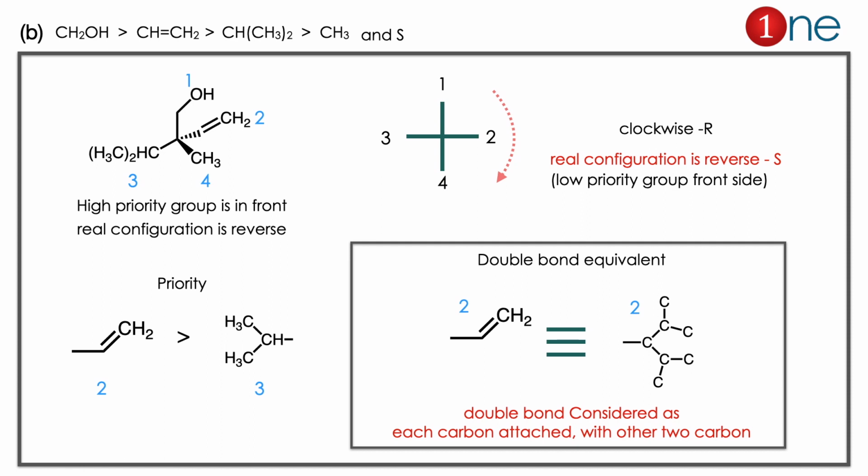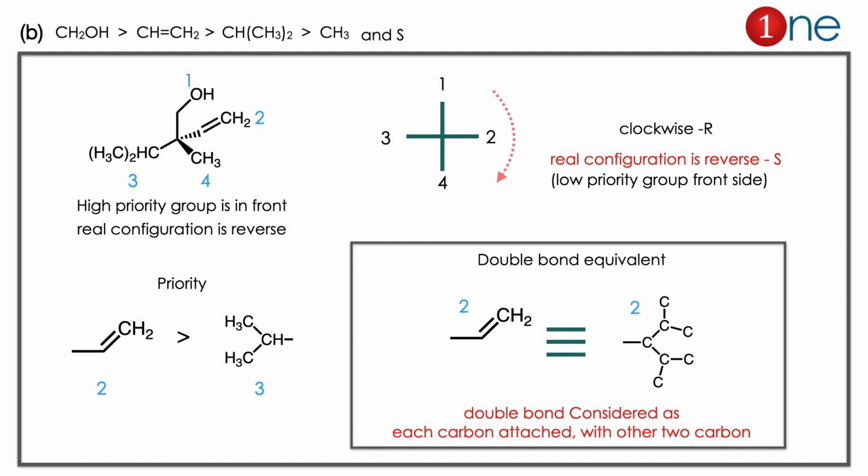Here the problem looks deceptively simple. The problem needs more detailing here. Let us look at the possibilities. First priority goes to the alcohol, no doubt. Second priority goes to the alkene. Why? Because in an alkene each carbon is treated as attached to 2 other carbons. You just look at the second position. The second position group I have written separately. You have to treat it as an equivalent carbon attached with another 2 carbons. So if you look at the priority, it will be higher than the isopropyl group. So it will get second priority.